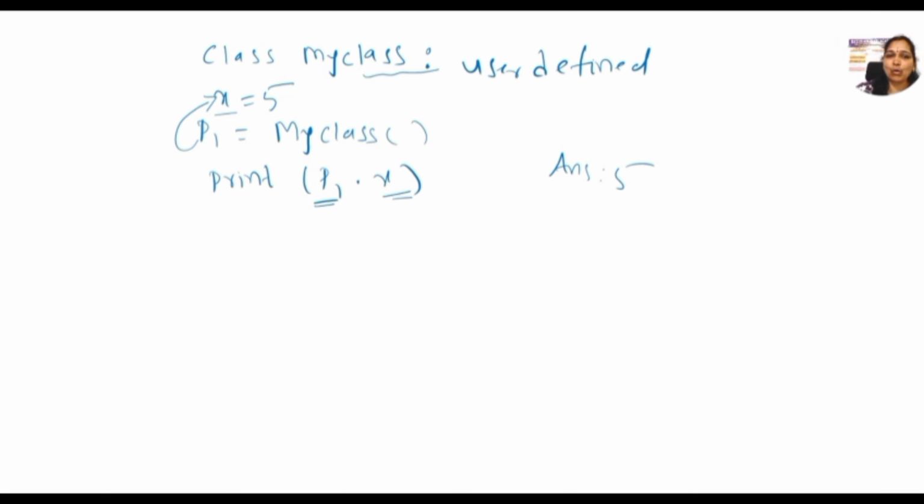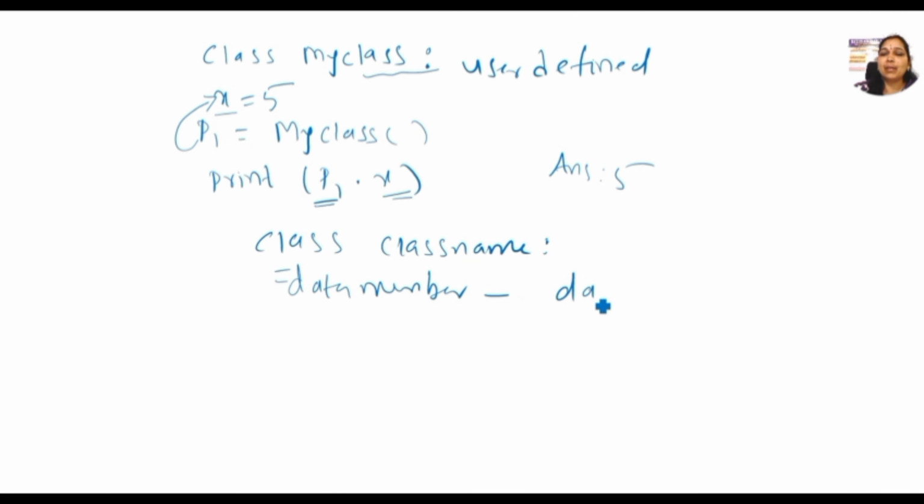So simply, I can say a class means a class name, and here whatever data members we write are, in simple language, different data types and variables, nothing but declaration parts. Next, some functions. So a class is a collection of data members and member functions.